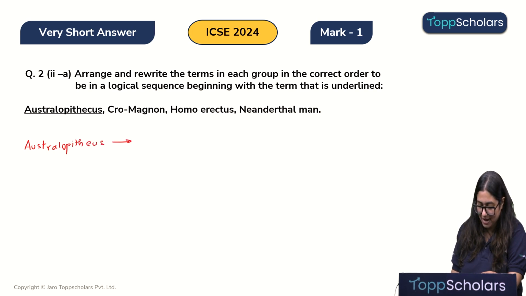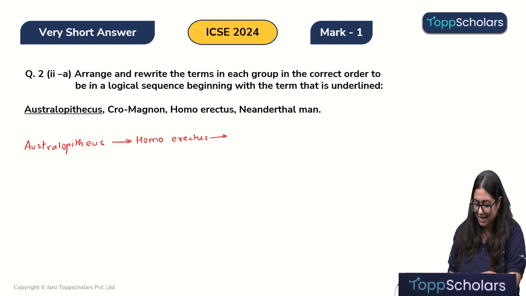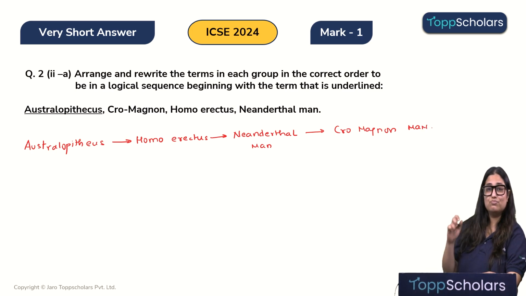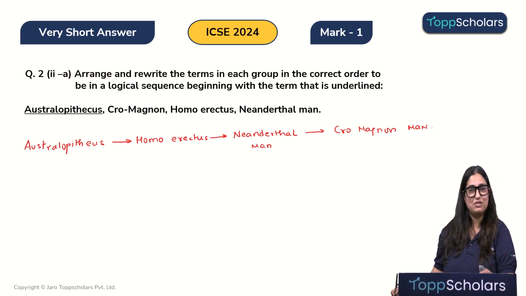That was followed by Homo erectus. That was followed by the Neanderthal man. And at the last, we had the Cro-Magnon man. Very simple. Now let's move to the next question.